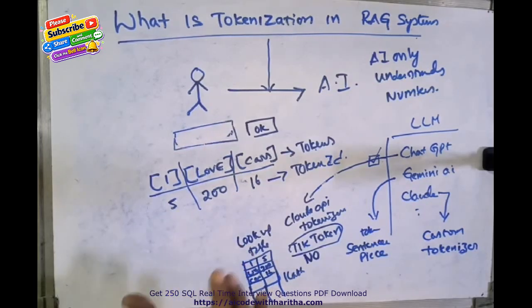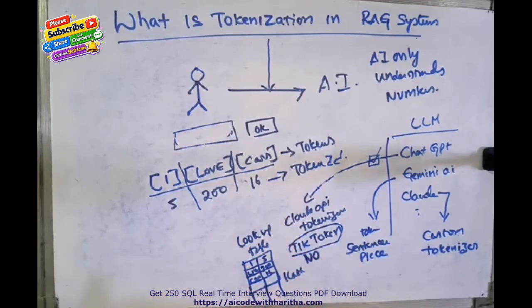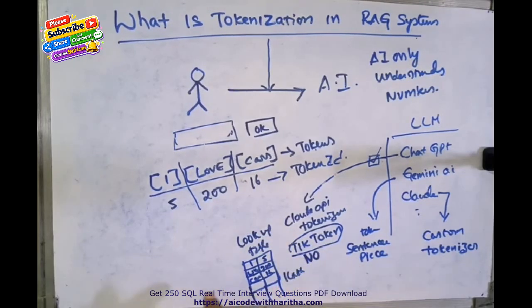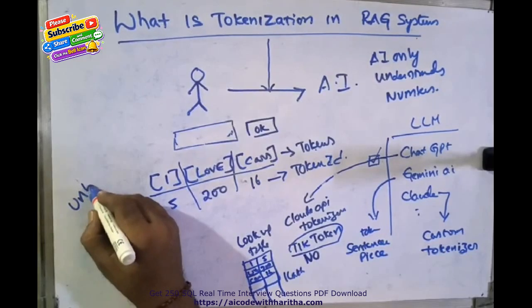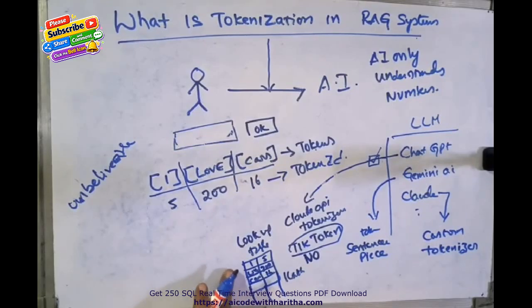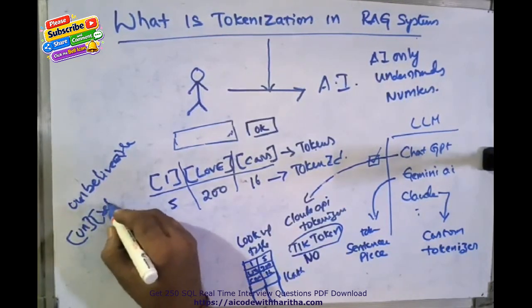Now here is a big question that they will also ask in interviews. You are saying this lookup table contains only 1 lakh words, but there are billions, trillions of words in this world. How will tiktoken manage? For example, I am taking the word "unbelievable." Is the word present in the lookup table or not? If the word unbelievable is not in this lookup table, it splits into un, believe, able.